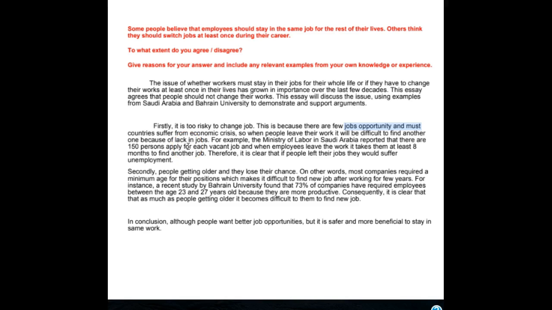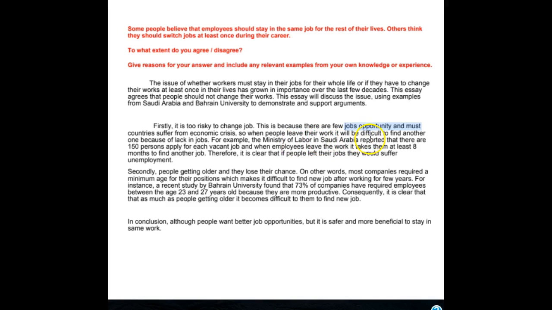Okay, so you got to change a couple of little structural words there. For example, the Ministry of Labor in Saudi Arabia reported that there are 150 persons apply for each vacant job, and when employees leave the work, it takes them at least 8 months to find another job. Okay, that's a really interesting statistic. I really like it. However, there are some issues with the grammar again, so let's look at it.